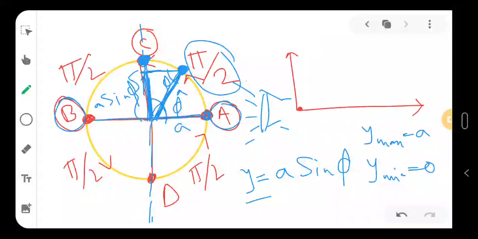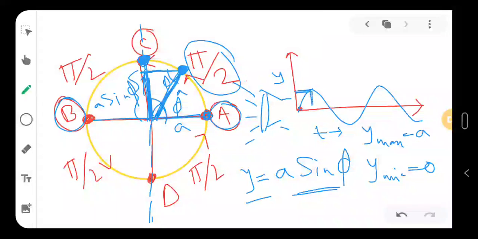So you can see that y is a sine function now. Time is increasing, so what will happen to my y function? To understand oscillation, we can draw something like this. The value of y will be maximum when sine phi is pi by 2.